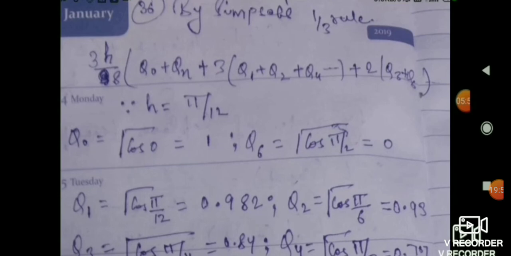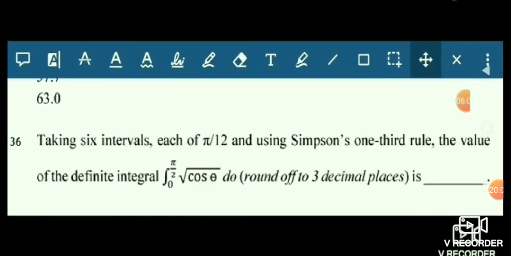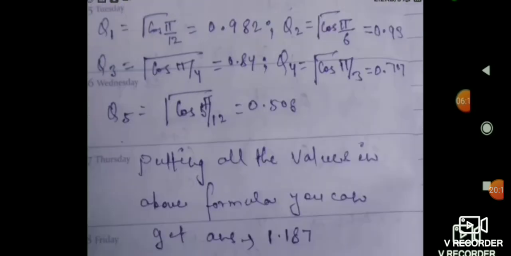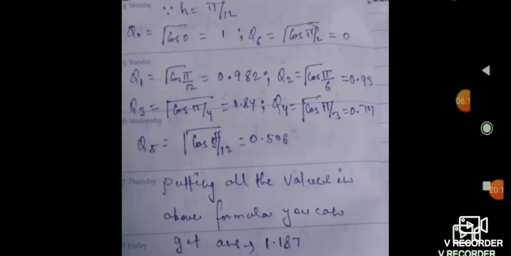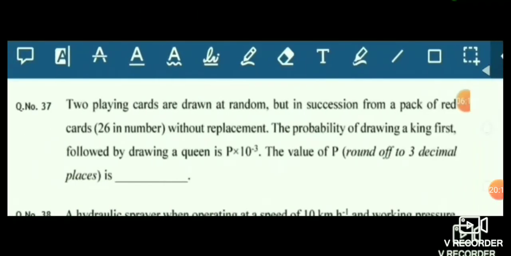And here the h value means whatever interval is given, that pi by 12, we will take that as h value. Now we put all the values in the given question and we can get the answer, that is 1.187.